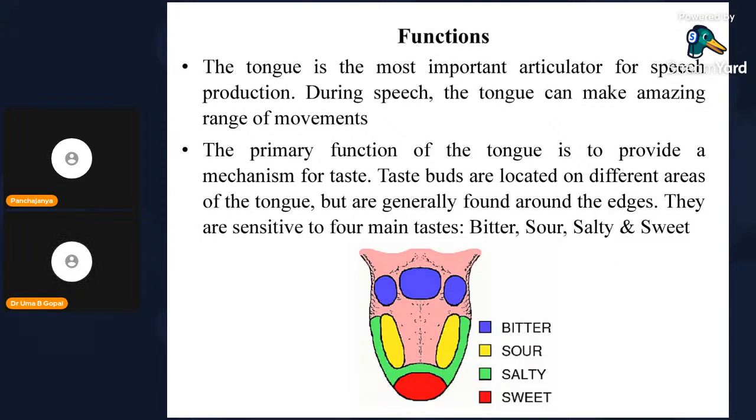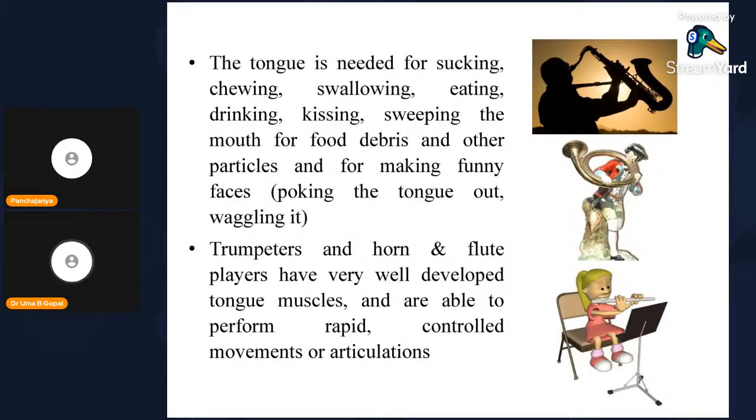Functions: four kinds: bitter, sour, salty, sweet. This is related with the physiology. Now I'm not going into it more. These are the functions done by the tongue: sucking, chewing, swallowing, eating, drinking, all that. Trumpeters and horn and flute players have very well developed tongue muscles, able to perform rapid controlled movement or articulation. So the tongue is very important.